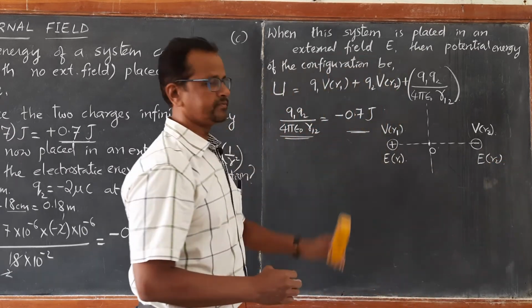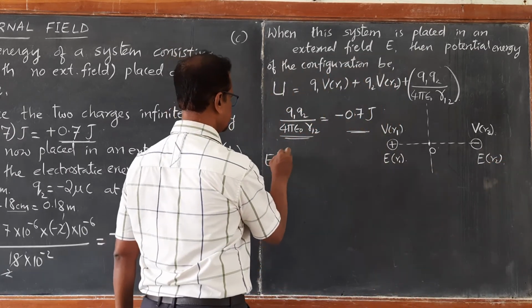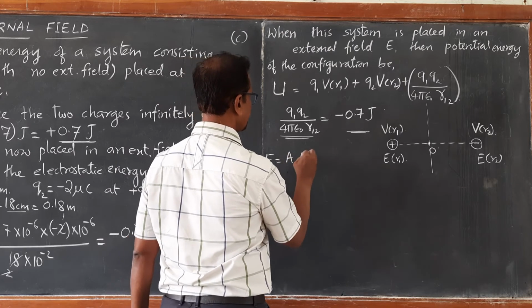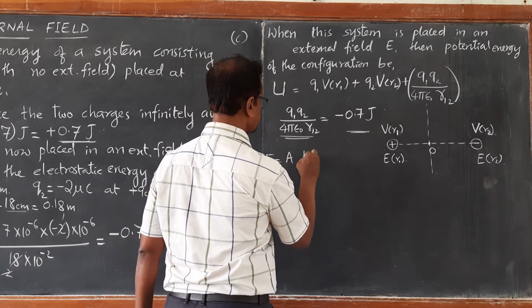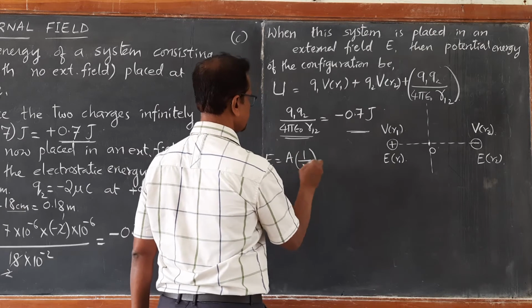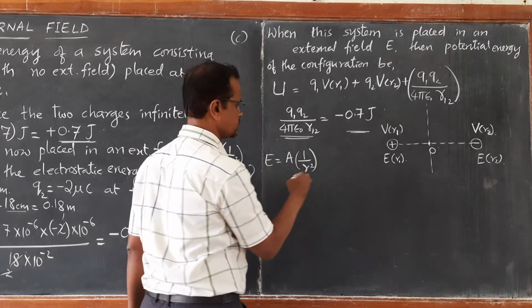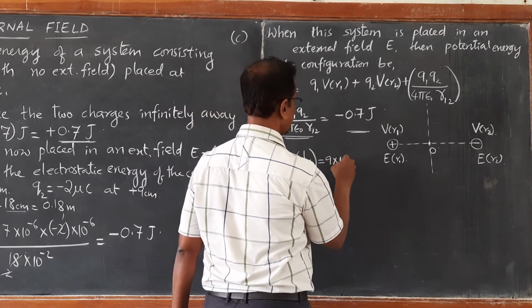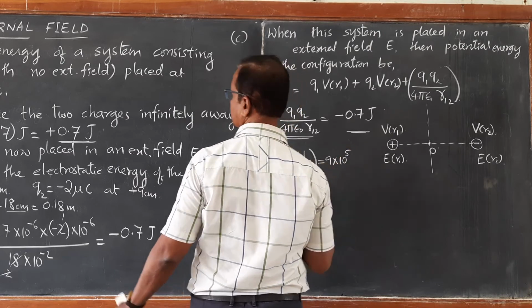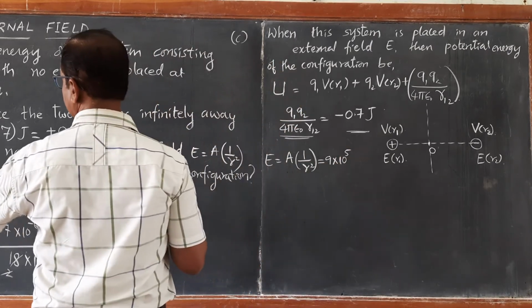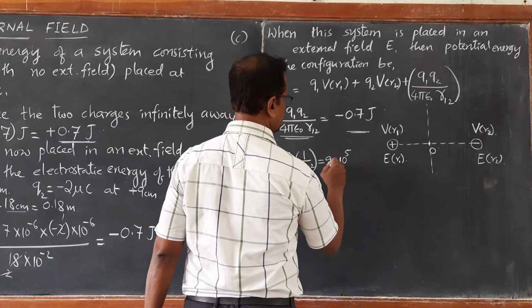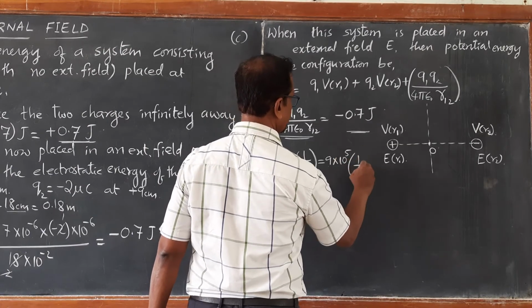The value of electric field is given. E is equal to A into bracket 1 by R square. It is varying in this manner where A is constant. A is 9 into 10 to the power of 5, this is given. 9 into 10 to the power of 5 into 1 by r square.